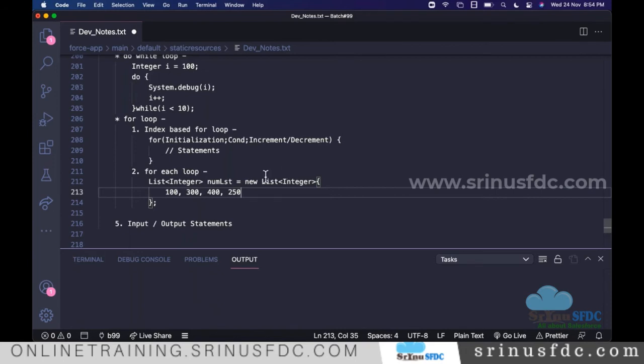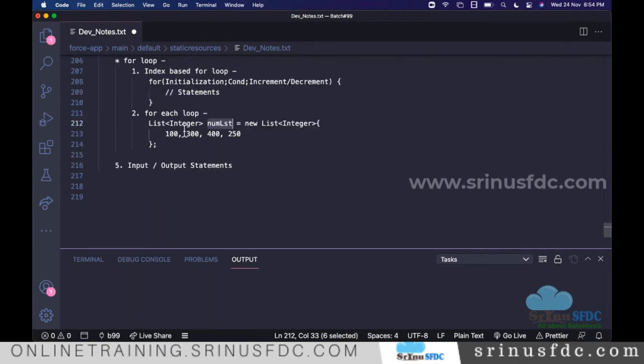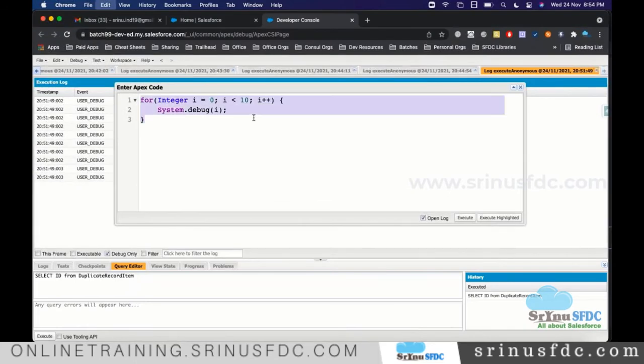We are going to iterate over this collection. This is also a variable, and this variable has 4 numbers inside it. You'll know more about the syntax when we discuss the collections topic. For now, how do we get each and every element of it?